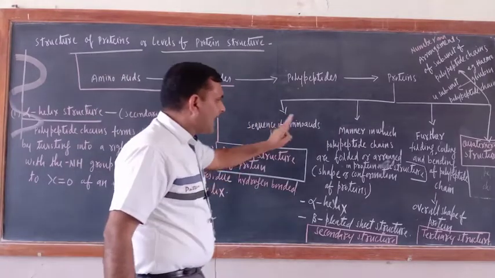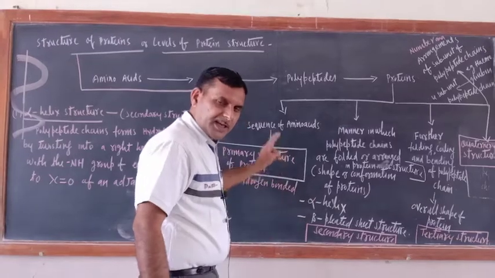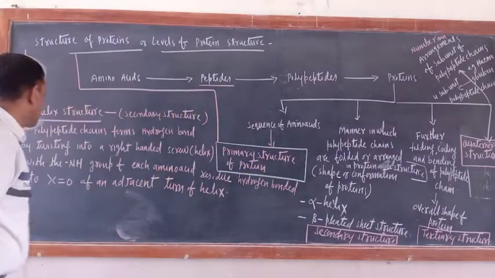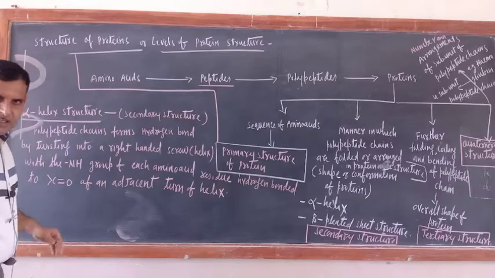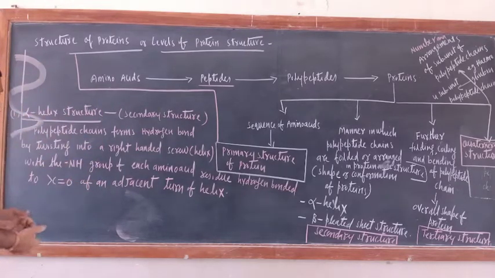Now the manner in which polypeptide chains are folded or arranged can be of 2 ways, alpha helix way and beta pleated way. So just see, first I will tell you the alpha helix structure. That belongs to the secondary structure of protein. The polypeptide chain can be coiled in an alpha helical way. How?